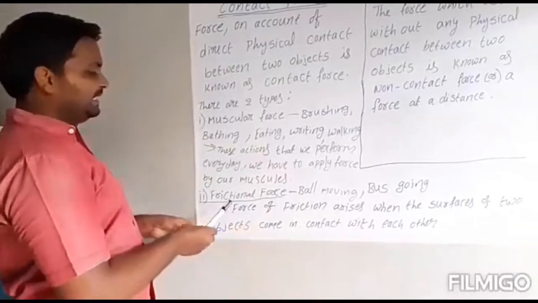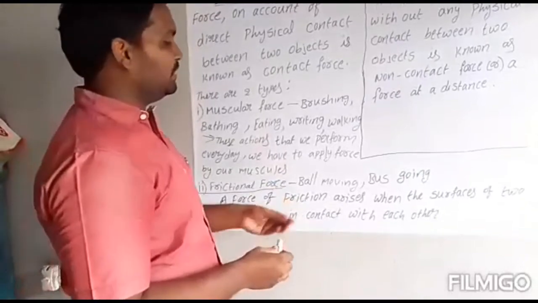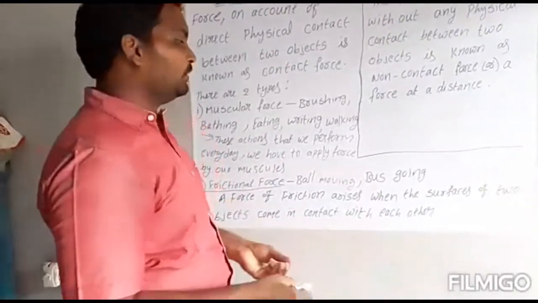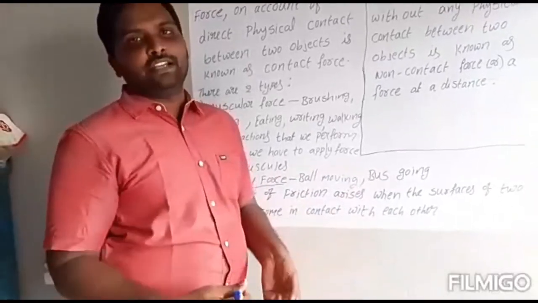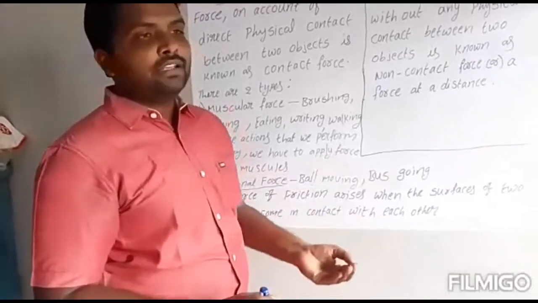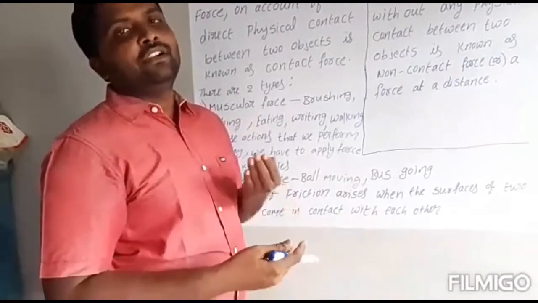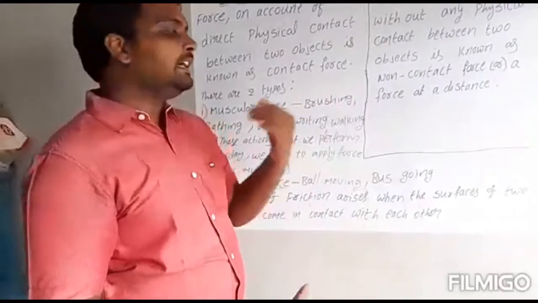And the next one is frictional force. For frictional force I also gave some examples: a ball moving on the ground and a bus going on the road. How can they go? Because of friction. That friction happens between the ball surface and the ground surface. These both have frictional force. Only then can the ball go on the ground.